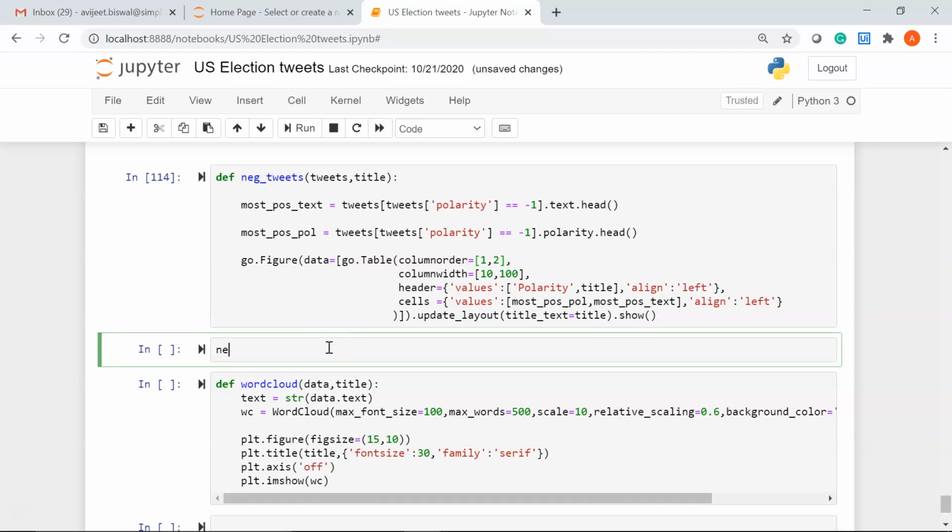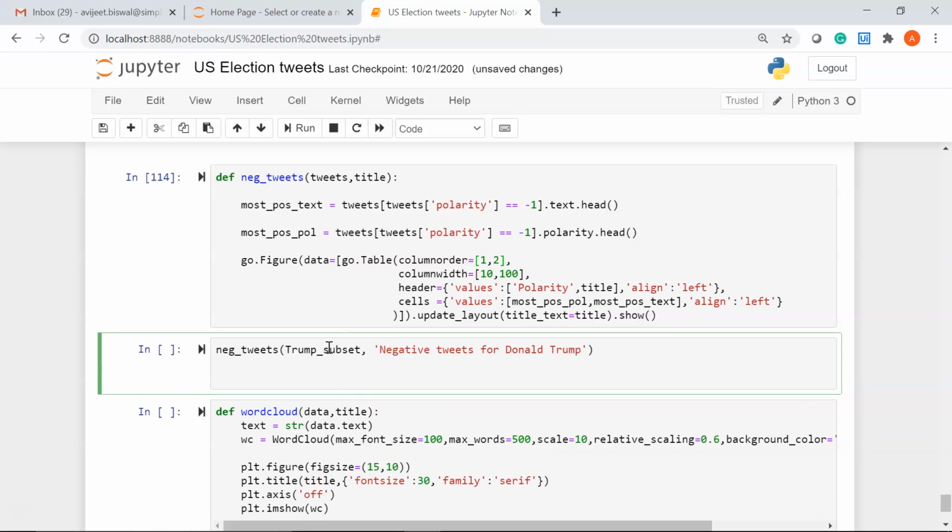So I'll write neg underscore tweets, and then inside bracket I'll give my parameters, which is Trump underscore subset, and then I'll give my title as negative tweets for Donald Trump.